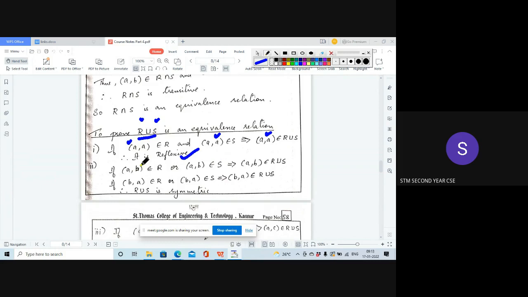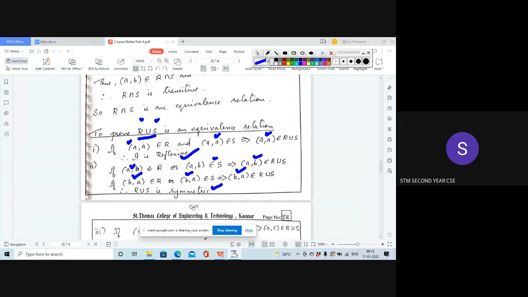Next, we go on to prove the symmetric property. That is, if (a, b) is an element of R or if (a, b) is an element of S, then (a, b) is also an element of R union S. So if (a, b) is present in R, then (b, a) will be present in R, or (b, a) will be present in S, which means that (b, a) is also an element of R union S, and that satisfies the symmetric property.